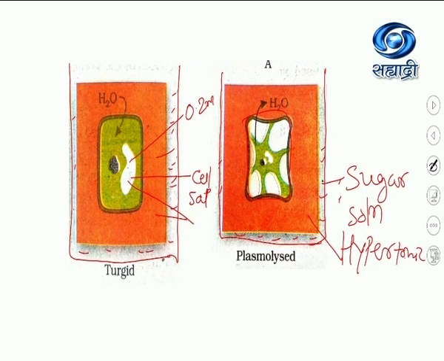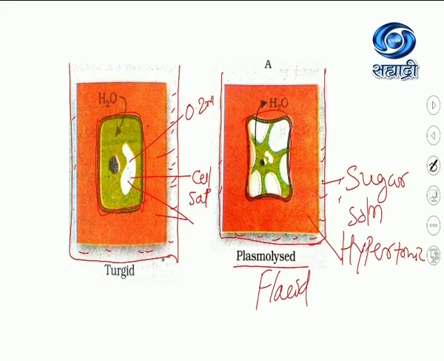This cell is called a plasmolyzed cell, or also a flaccid cell. Whereas in the first case, when you put it in the hypotonic solution, or simply potable water, the cell is turgid, fully swollen. So you can observe the difference between these two cells.